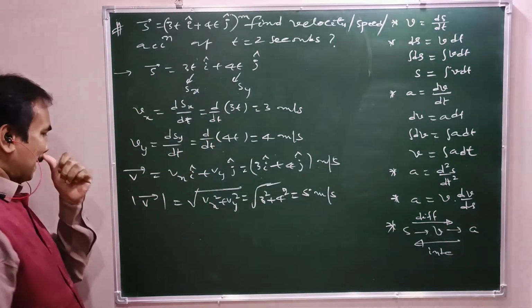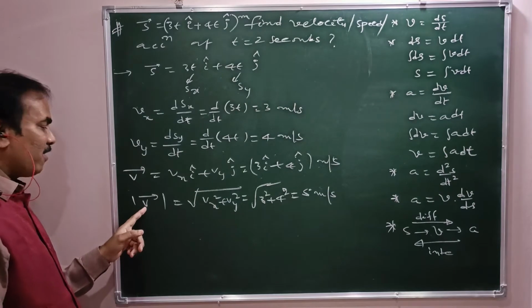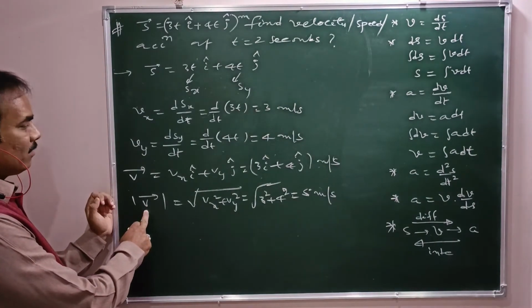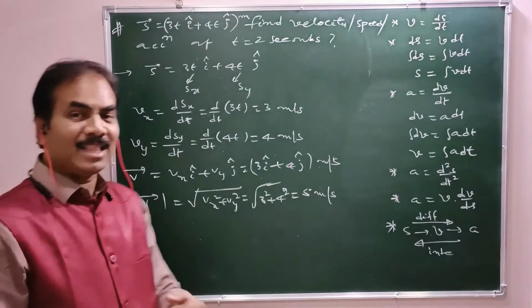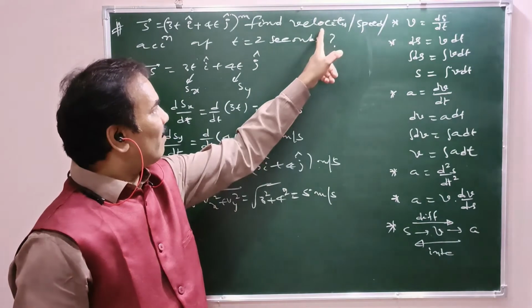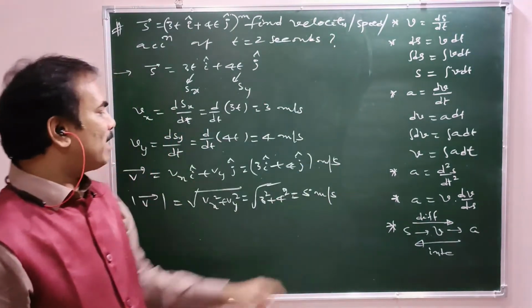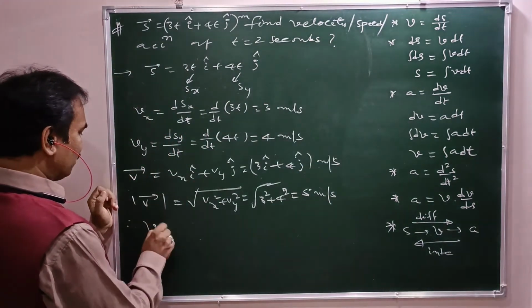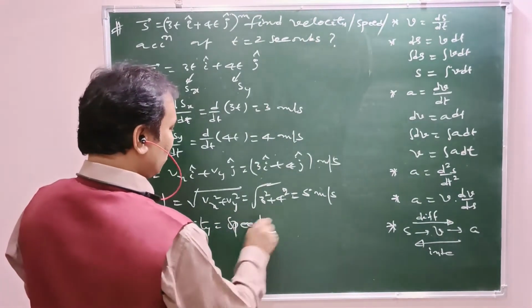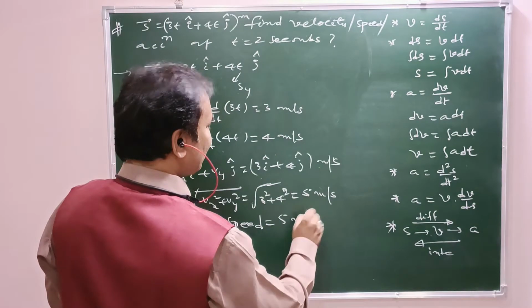What is the modulus of v bar? It is the magnitude of velocity. What is the other name for magnitude of velocity? Speed. So both are the same quantity. Velocity magnitude or speed means 5 meter per second. Therefore, speed equal to 5 meter per second.